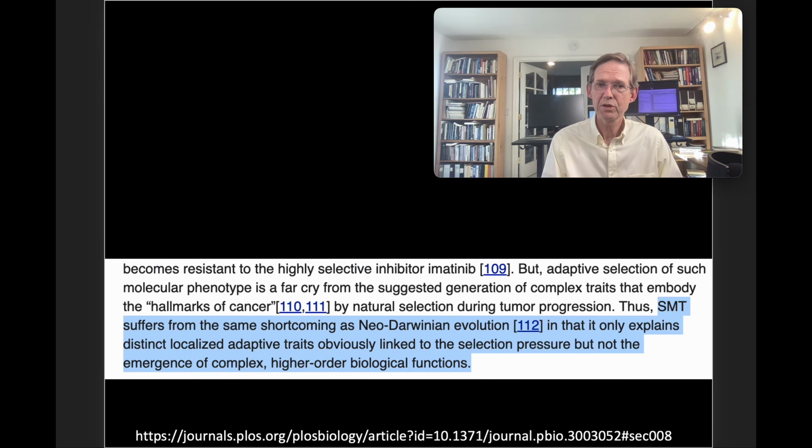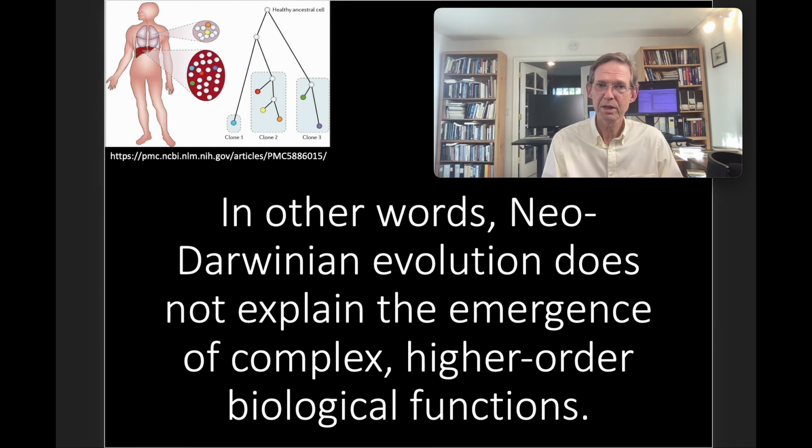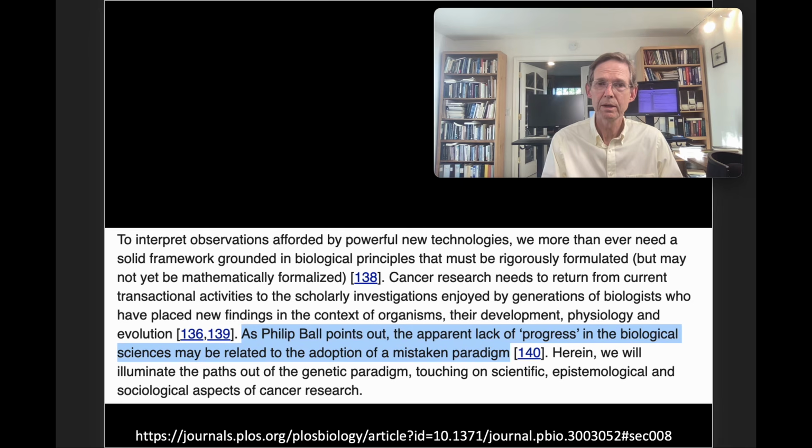The somatic mutation theory suffers from the same shortcoming as neo-Darwinian evolution, in that it only explains distinct localized adaptive traits obviously linked to the selection pressure, but not the emergence of complex, higher-order biological functions. Let's repeat that. In other words, neo-Darwinian evolution does not explain the emergence of complex, higher-order biological functions. Of course, that's been well known for a long time, but it's nice to see it in print.